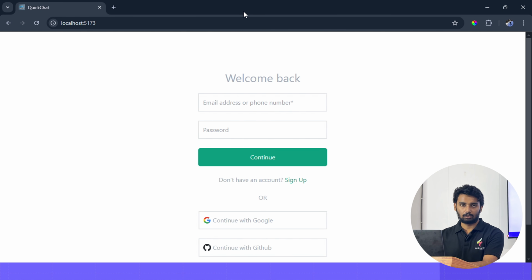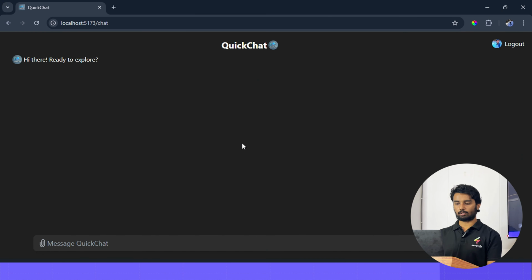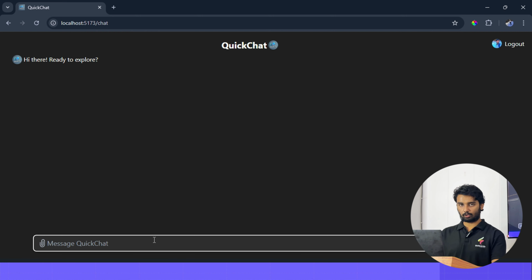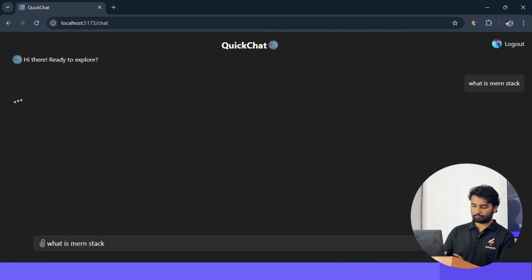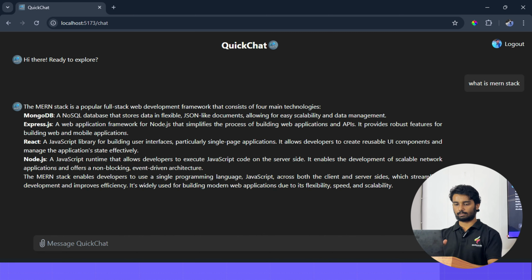So this is the login page. We can log in manually or through Google or GitHub using Firebase. I will log in through GitHub. After login, we have come to the chat interface. Now we will search something like what is OneStack. So this is working through the API key from OpenAI.